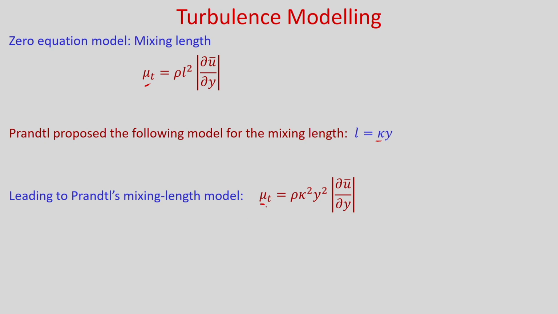So you can see that it has advantages as it is easy to implement and it is computationally cheaper, as we do not need to solve any additional equations to calculate this turbulent viscosity. But it has disadvantages like it is completely incapable of describing the flows with separation or circulation.